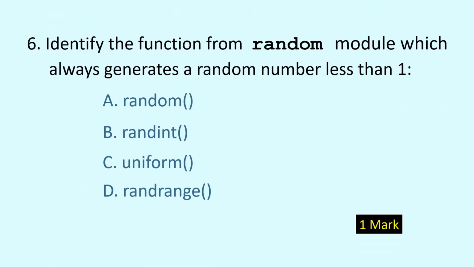Question number 6. Identify the function from random module which always generates a random number less than 1. And the correct answer is A. The function random generates a random number which is always less than 1.